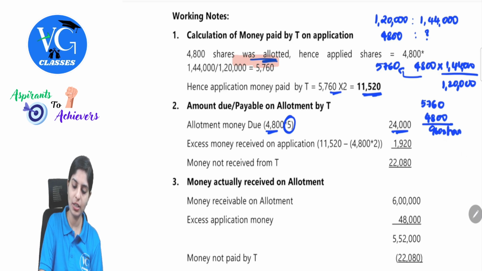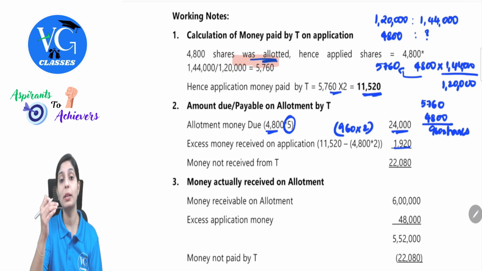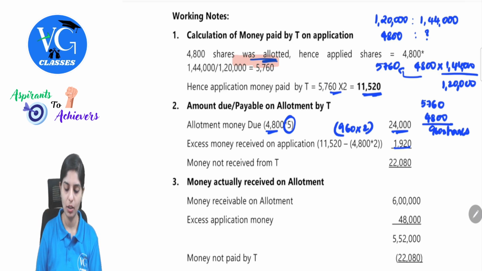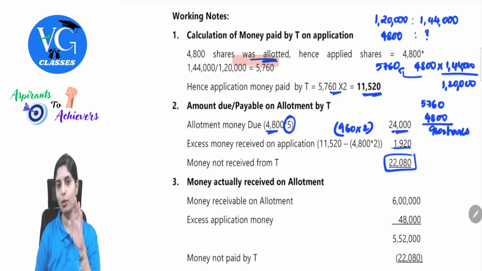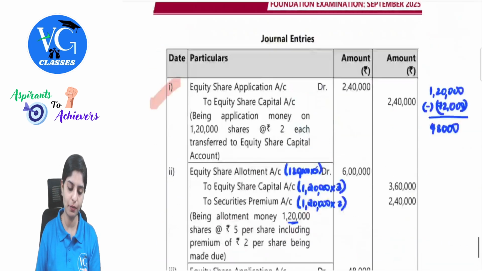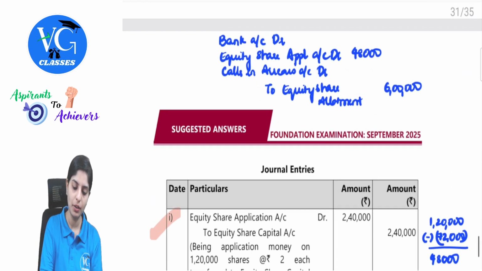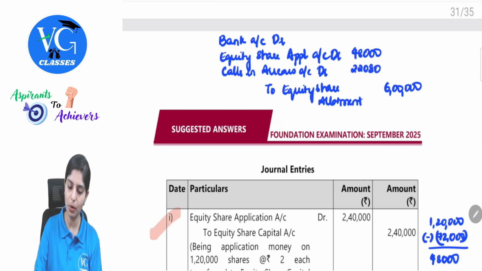So 960 shares into 2 rupees, I can still set it off here towards the allotment, yes or no? That's what I did, 1,920. So the remaining is not what you are getting. That becomes your calls in arrears, 22,080. I hope you all understood this entry. This is what will be reflected in our journal entry, 22,080. So the remaining amount goes to bank.